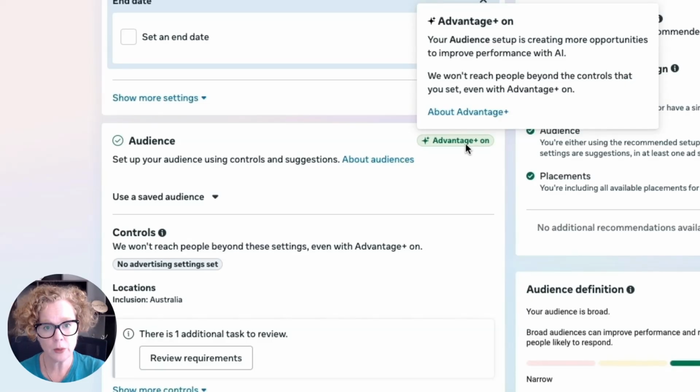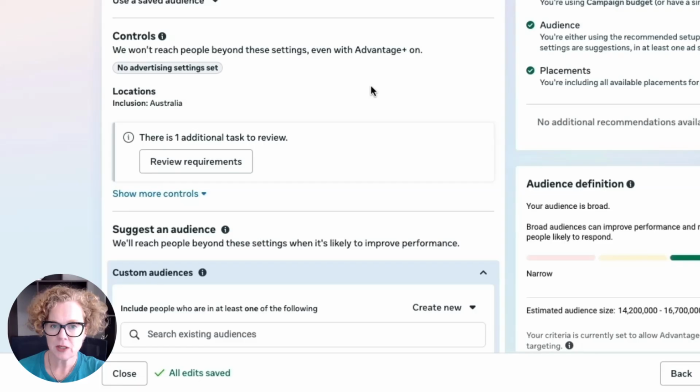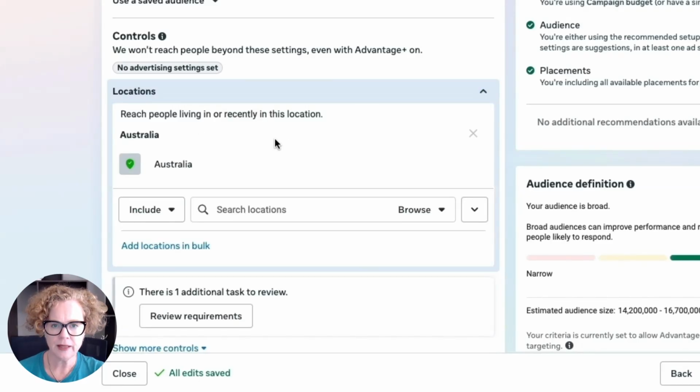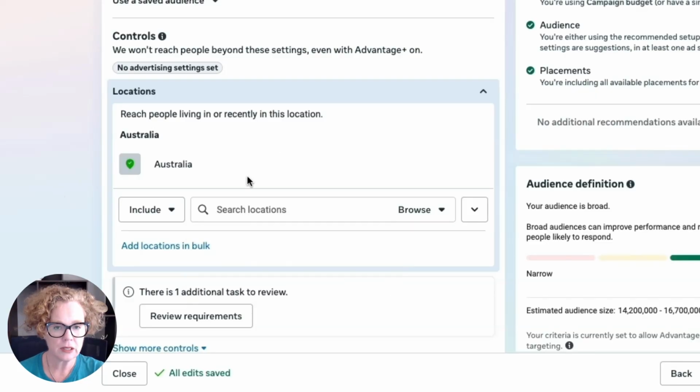So you can go broad and just let Facebook do the targeting for you. And the copy, that is the words in your ad and the image in your ad, will also help with the targeting to call out your ideal clients. So you don't really have to worry too much about audience targeting here. But if you did want to, you just come down to your locations, hover over it, select your pencil, and this is where you can say specific locations that you are wanting to target in here. I'll just leave this as Australia for now.